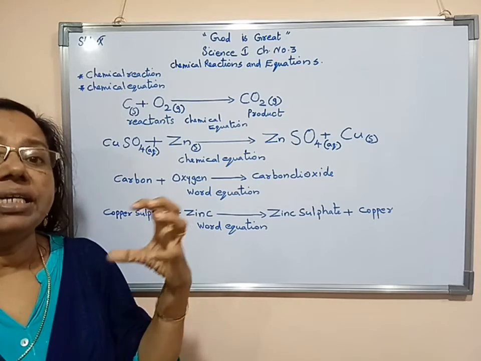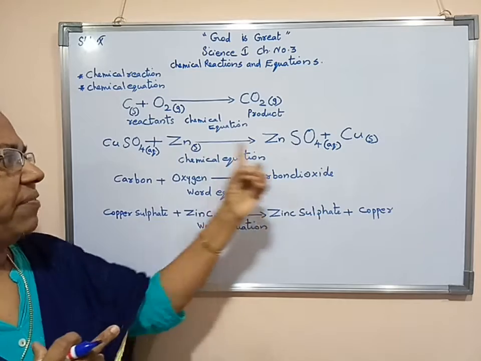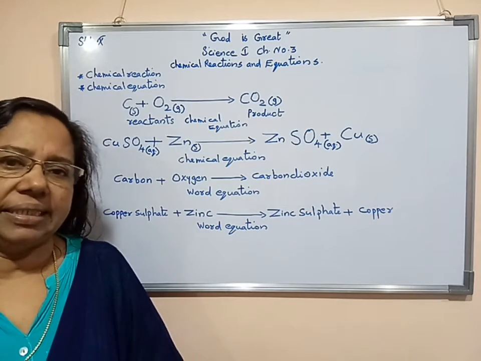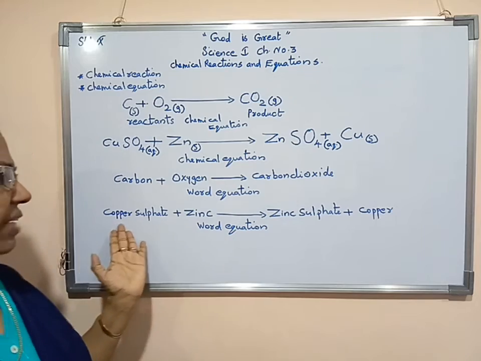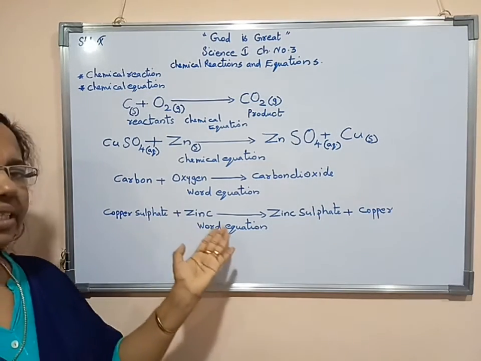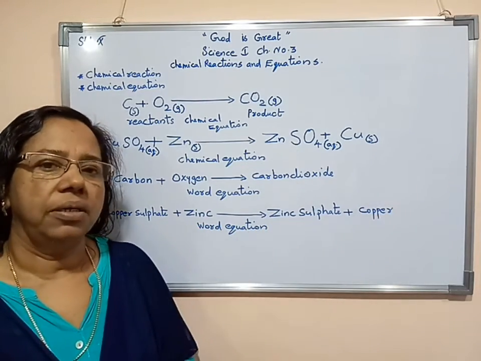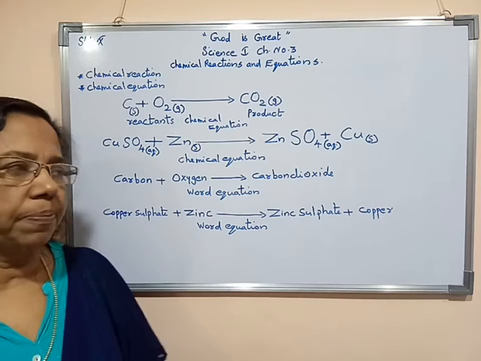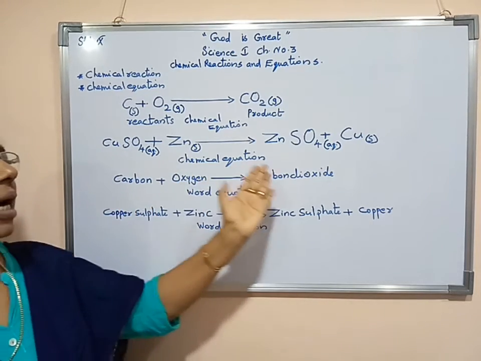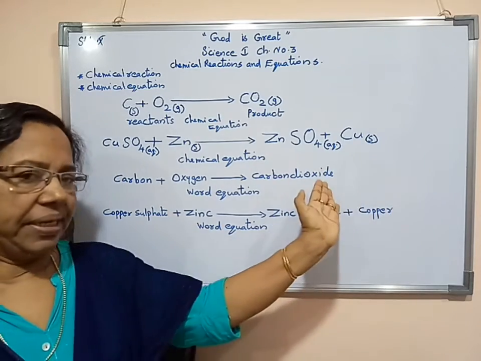We can say that it is in a very short form. So for writing a chemical equation this way, the space requirement will be very less. At the same time, if you are writing the other way, we have to write: when copper sulfate reacts with zinc, zinc sulfate as well as copper is produced or formed. Here, when carbon reacts with oxygen, carbon dioxide gas is formed. This way we have to write.